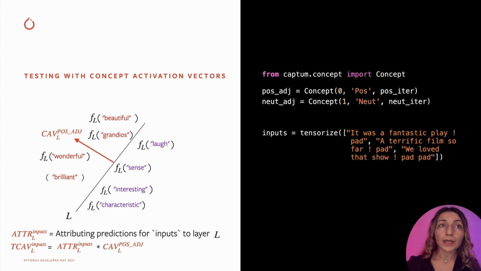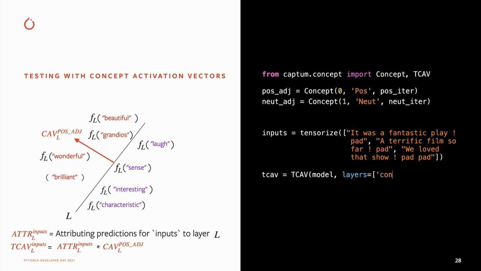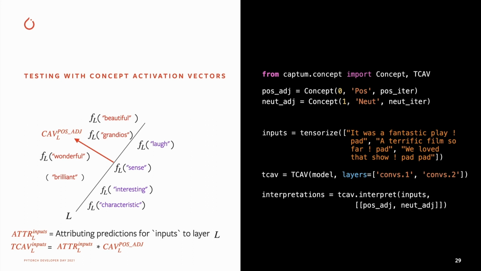This arithmetic operation happens under the hood in Captum when we use TCAV class by passing the model, in this case it's our sentiment analysis model, and a list of layers for which we would like to compute the TCAV score. When we call interpret on the instance of a TCAV class by passing inputs and a list of concepts, it computes TCAV score for each layer specified in the arguments of a TCAV class for all concepts in the interpret method. We can then visualize the TCAV score using a bar chart for each layer.